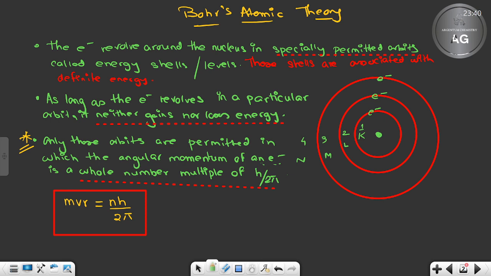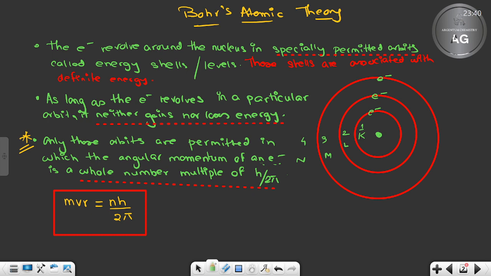Next, second merit. Bohr's concept explained the atomic spectrum of hydrogen. The hydrogen atomic spectrum is a very important spectrum which I will be talking about next, and I will explain it. Okay?